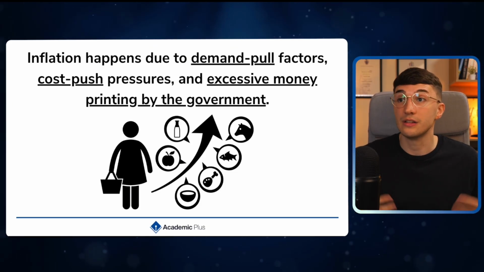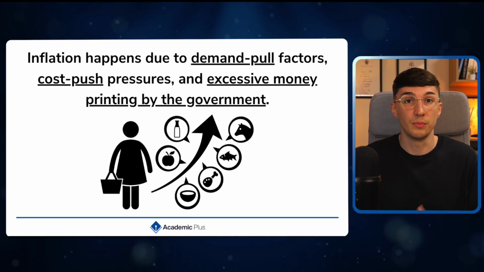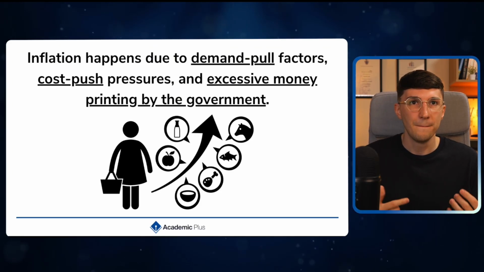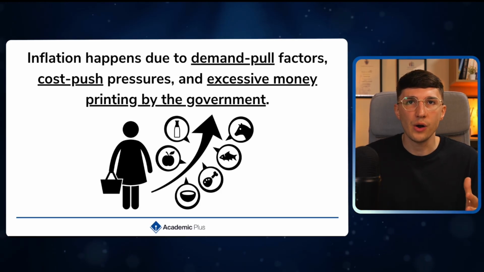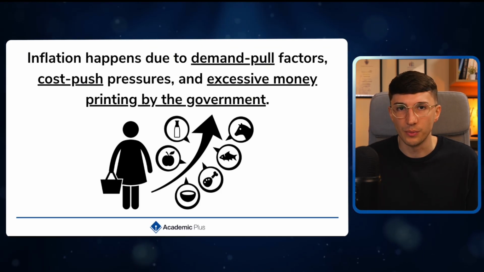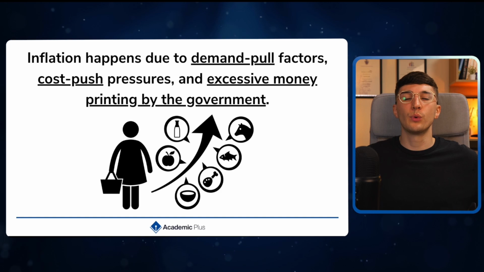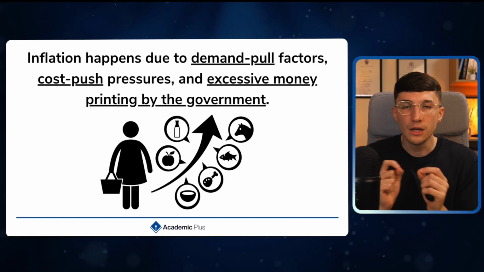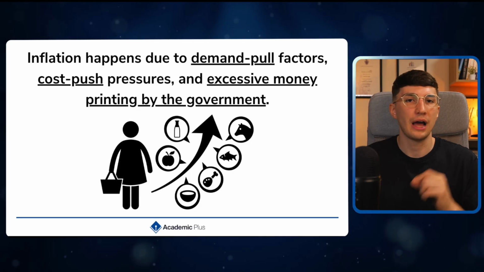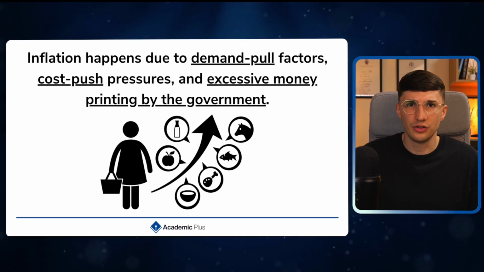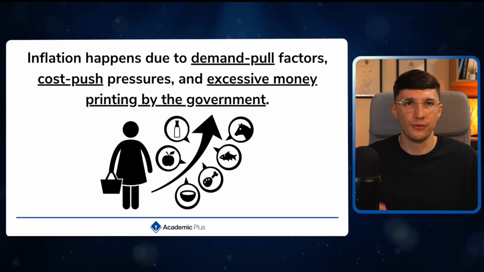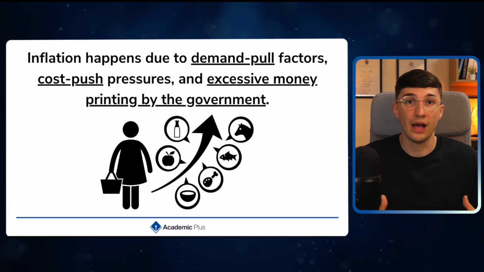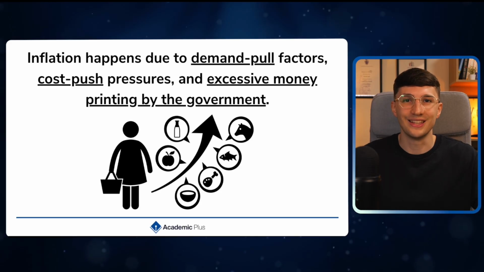And the final reason is that the government may be printing off too much money. Essentially, we've got more money flowing around the economy, but if we've got more money flowing around, it makes money less valuable. So let's say, for example, I make everyone in the UK a millionaire, give everyone £1 million. Well, now being a millionaire isn't as valuable as it used to be. Businesses aren't going to just say, I'm going to still sell for £5. They're going to increase all of their prices to a point where, once again, price levels begin to increase.